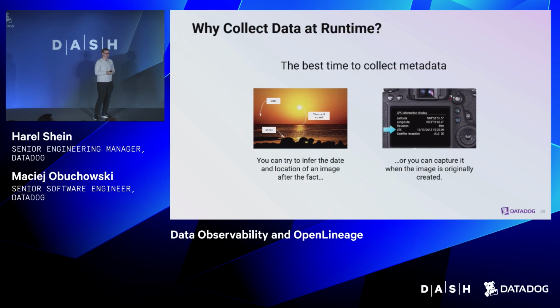And this basically means that the photo, like your phone or camera, uses GPS information and time to actually record exactly where the photo was taken. And this means you don't have to do all this manual work, guessing, and you can just use what was collected by the actual camera, right? And the same is true for all the data processing systems. We don't have to guess based on logs or by parsing our own queries. The database knows what data it processes, right? So OpenLineage thinks it's the best way to collect lineage data.